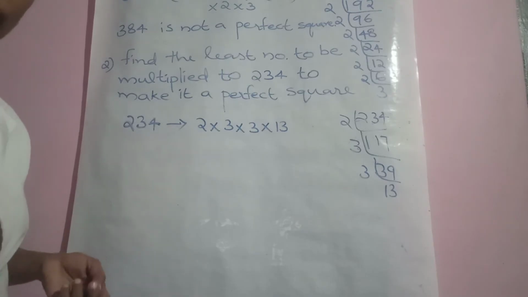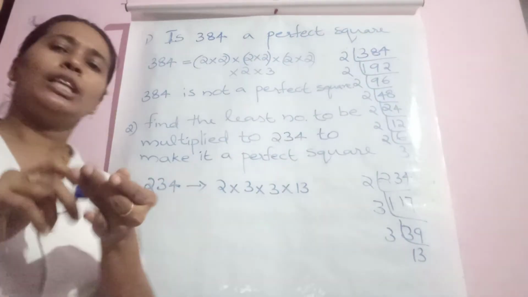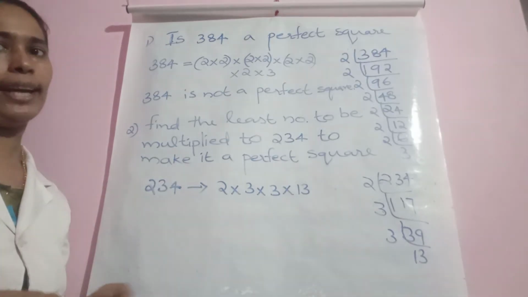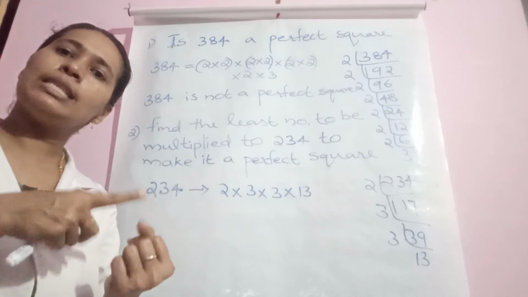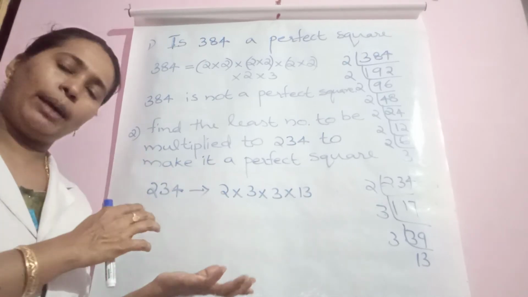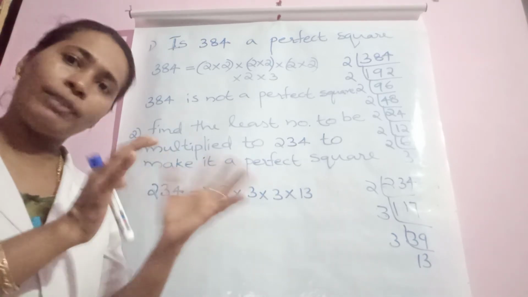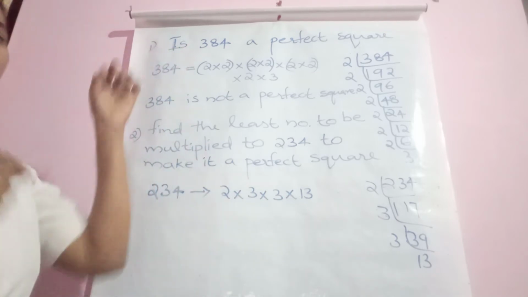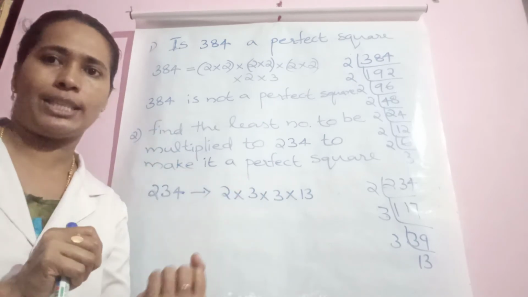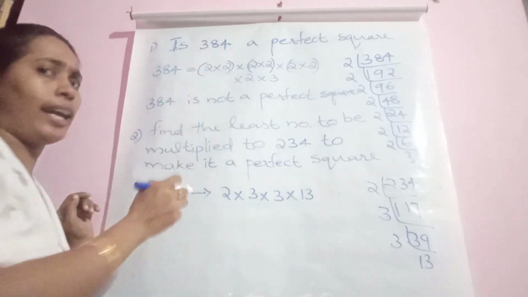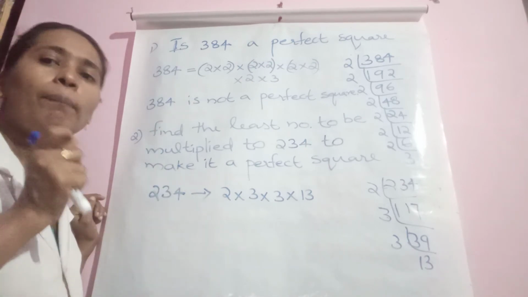So let us continue with one question like this. Is 384 a perfect square? According to our condition 1, we have studied that if a number ends in 0, 1, 4, 5, 6 and 9, the given number can be a perfect square. There is only a chance. At a glance we can say it's a perfect square, but we have to make sure whether our assumption is correct or not. That is only a rough assumption. By the ending digits we can decide there is a chance of being a perfect square, but we have to make sure whether it is a perfect square or not.